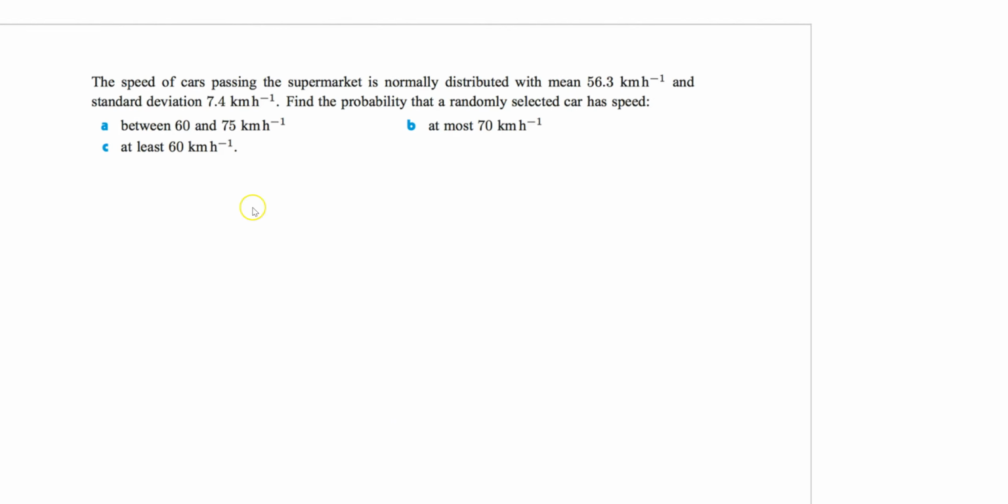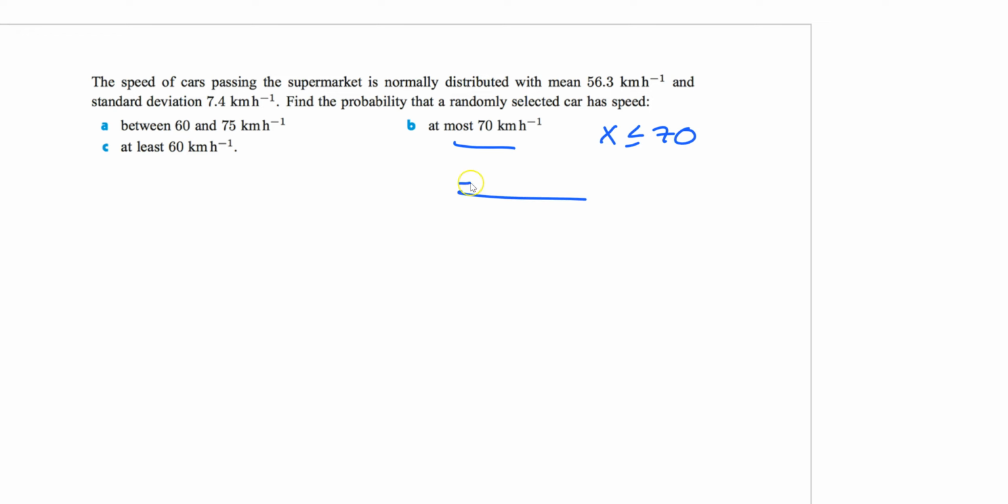This is honestly about the same thing, so I'm going to skip this one. There's your mean, standard deviation, lower bound, upper bound. At most, I guess I could talk about this real quick. At most 70, x is less than or equal to 70. 70 is the max, so that's going to be your upper bound.